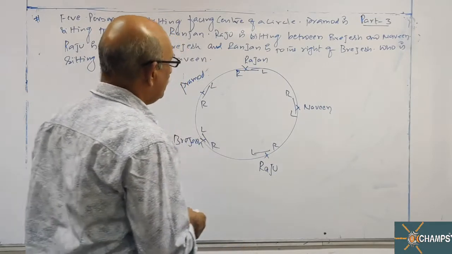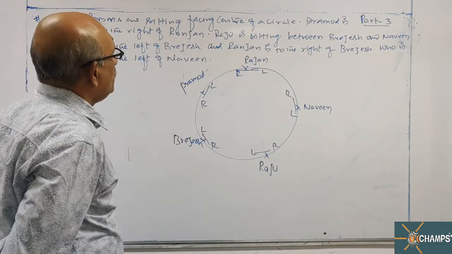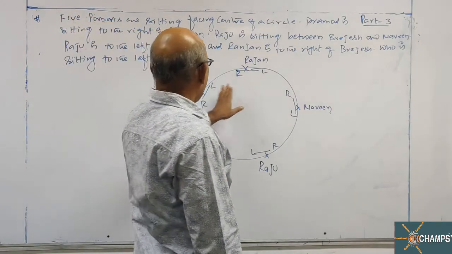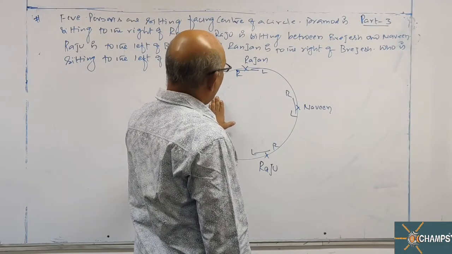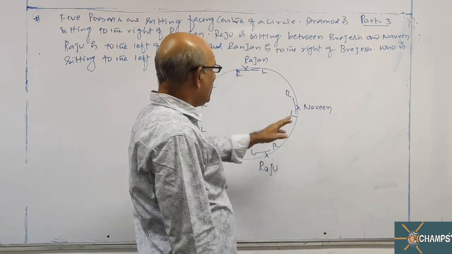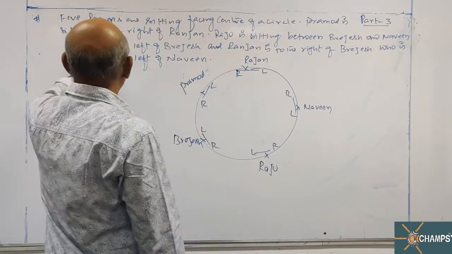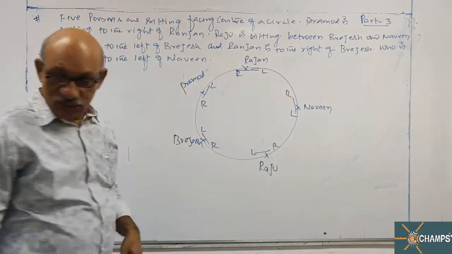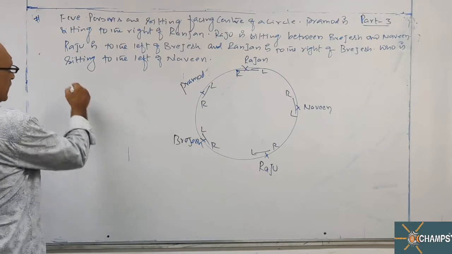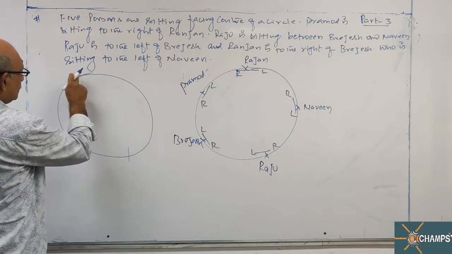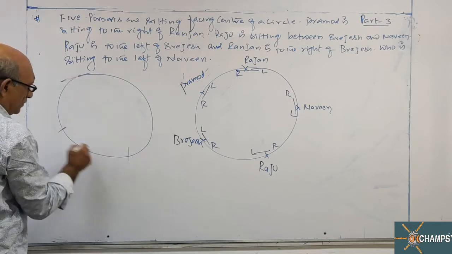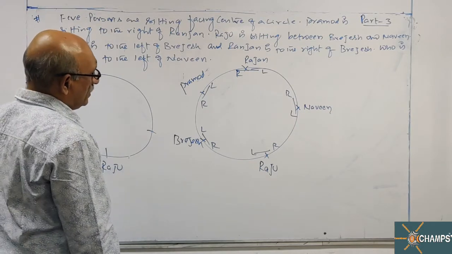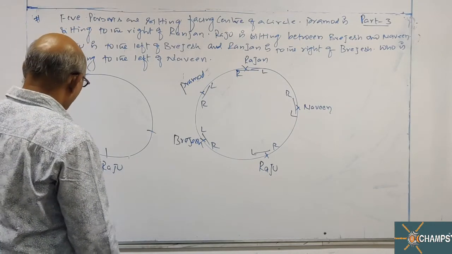This is one arrangement, sir. This arrangement has not satisfied the conditions given. Pramod is sitting to the right of Ranjan, no problem. Raju is sitting between Brijesh and Naveen. But after that, Raju is to the left of Brijesh. So I have to change the positions. Let us draw one more circle. Raju is between Brijesh and Naveen. Raju is to the left of Brijesh.